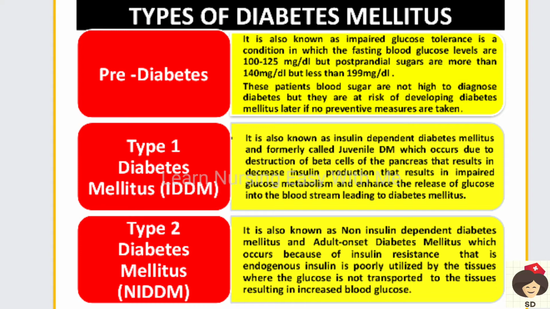Insulin resistance means the endogenous insulin, that is the insulin produced by the pancreas, is not properly utilized by the tissues, so the glucose is not transported to the tissues, which results in increased blood glucose levels. That is called type 2 diabetes mellitus.